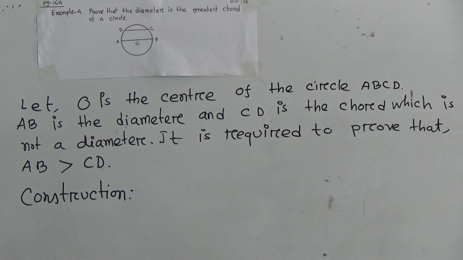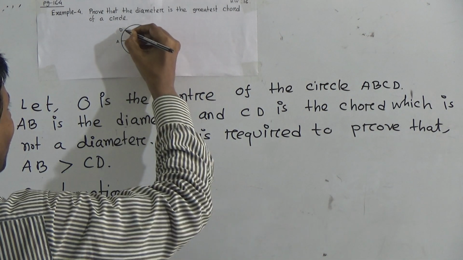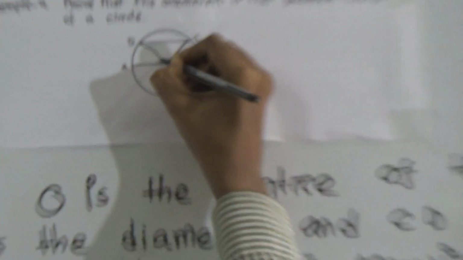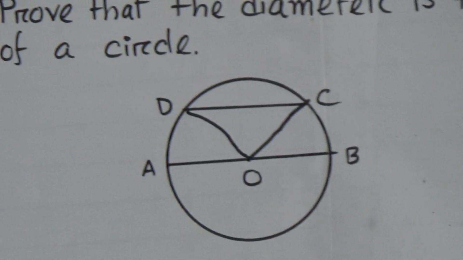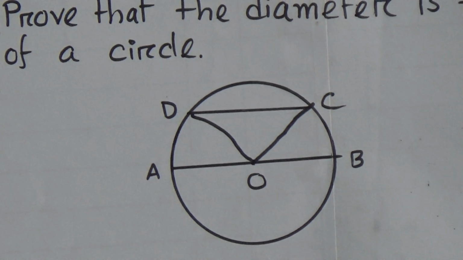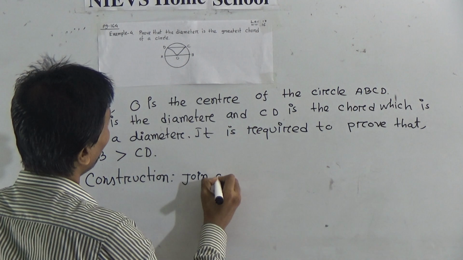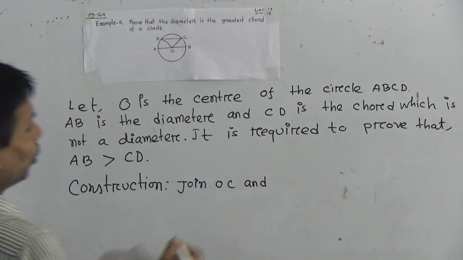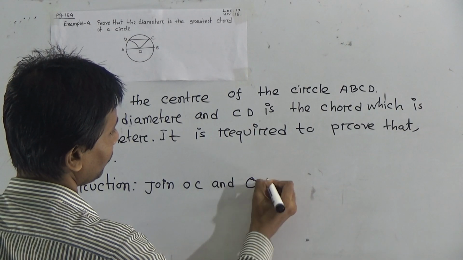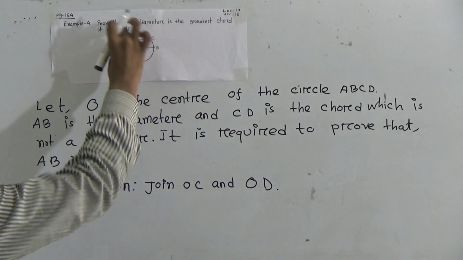Now join OC and OD. Right here, join OC and OD.